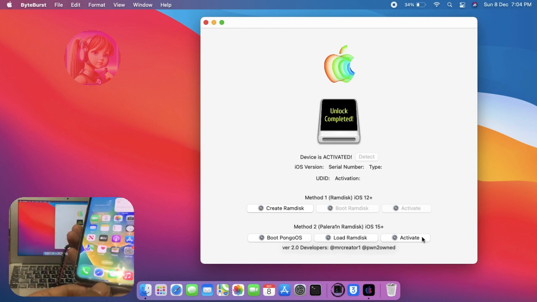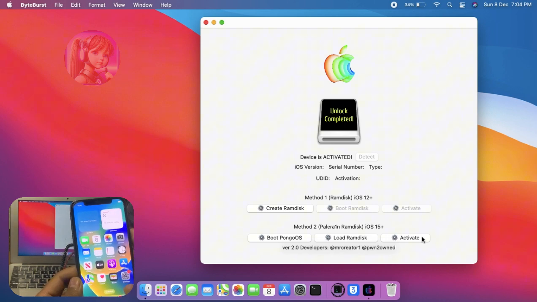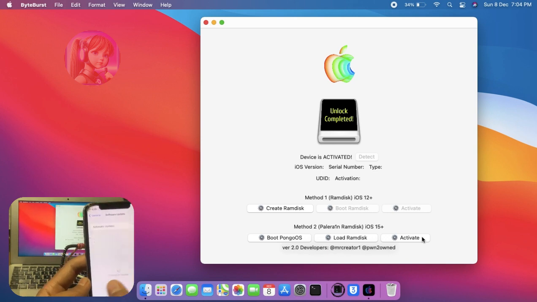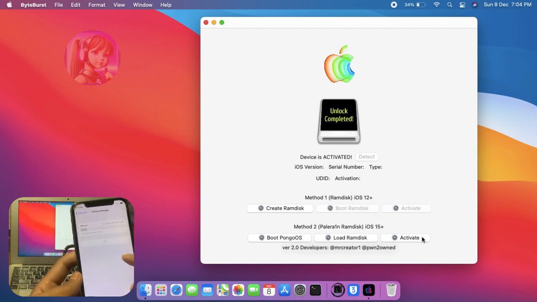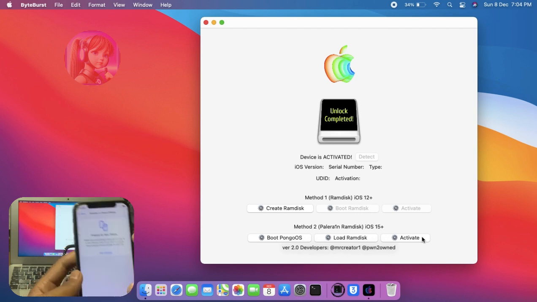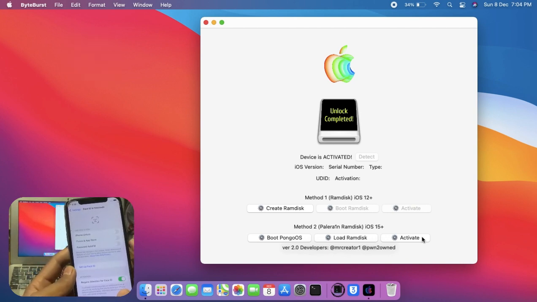Boom! Here, the device has been successfully bypassed. Now, disconnect the cable and check all the settings, whether it is working perfectly or not. You can also turn off and turn on the device after a successful bypass at least 2 times. You can also put Face ID, Touch ID and passcode lock on the screen.